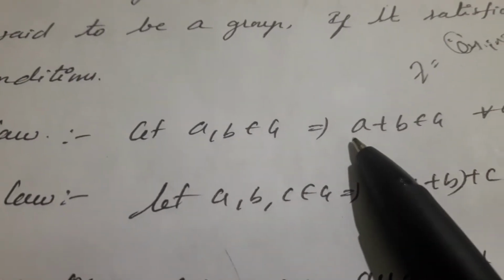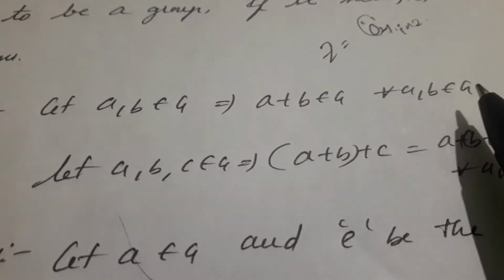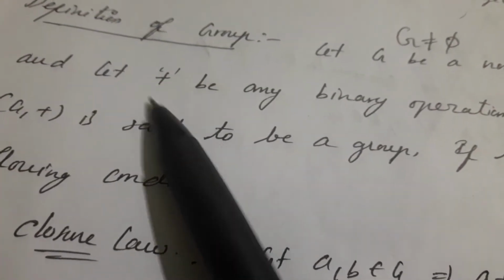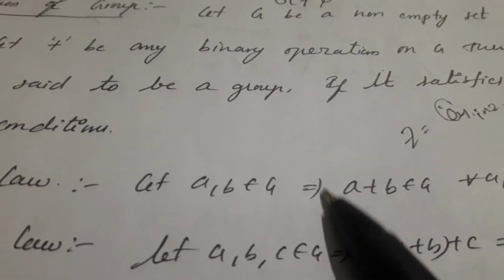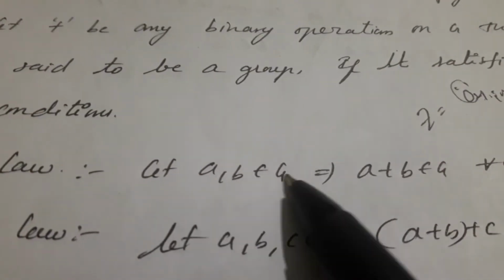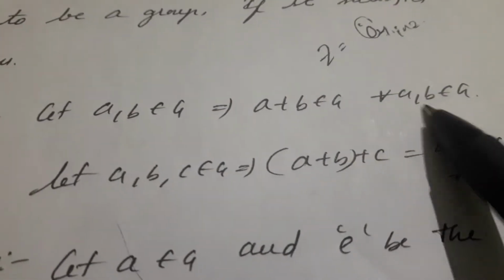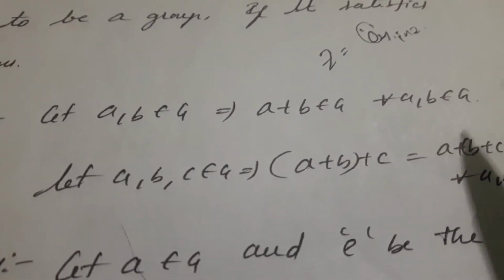Here, let a comma b belong to G implies a plus b belongs to G, for every a comma b belongs to G. Here we apply plus, because plus is the binary operation we have to take here. Let a comma b belong to G implies a plus b belongs to G for every a comma b belongs to G.